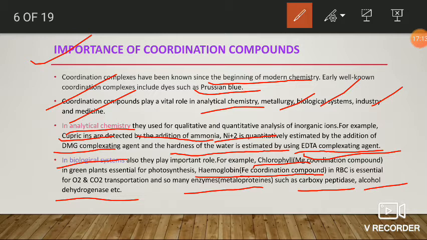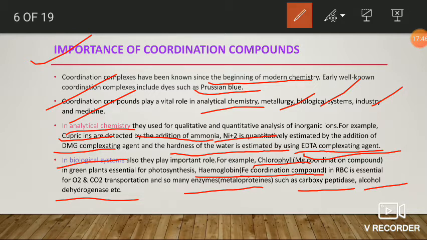Generally they contain some color, so they are also known as chromoproteins. These chromoproteins or metalloproteins act as enzymes in so many biological processes. Without enzymes there is no functioning of some biological processes in the body. So it is essential, the importance of coordination compounds in sustenance of living beings.